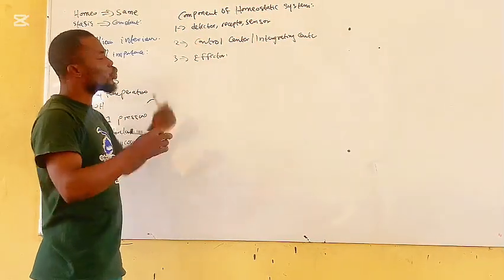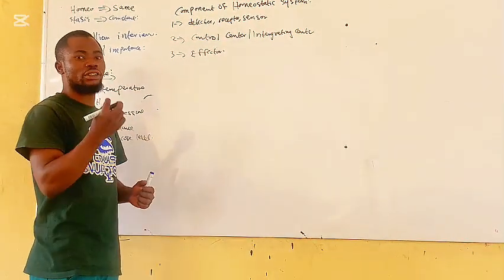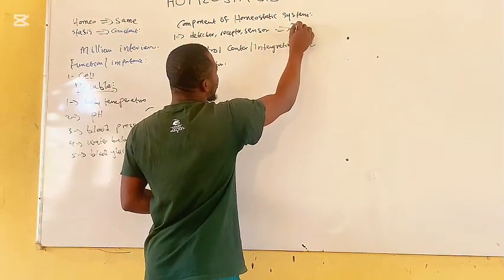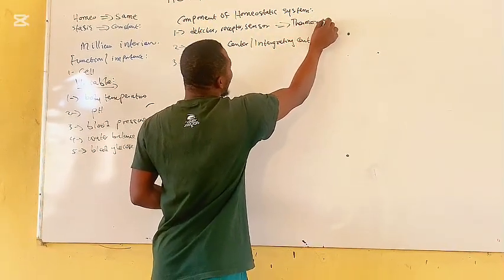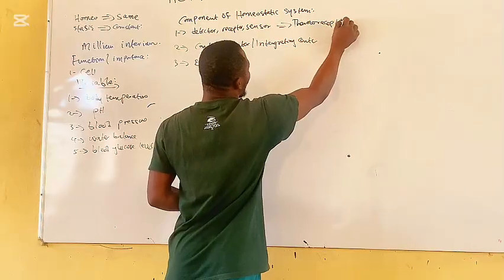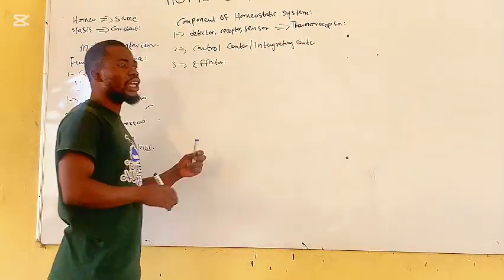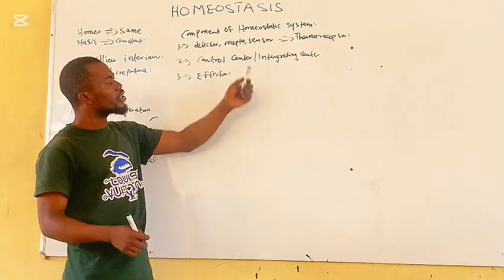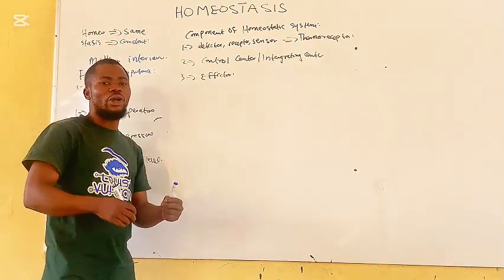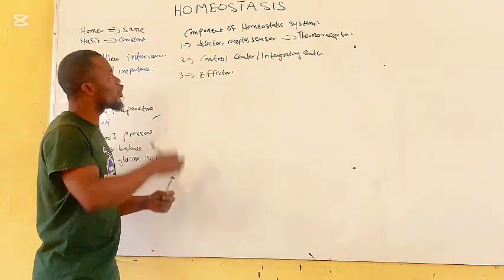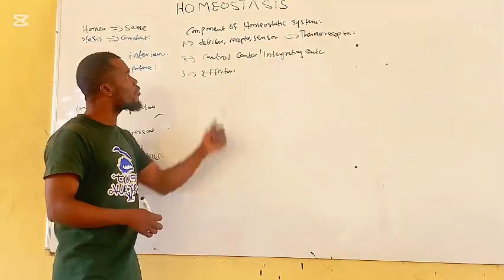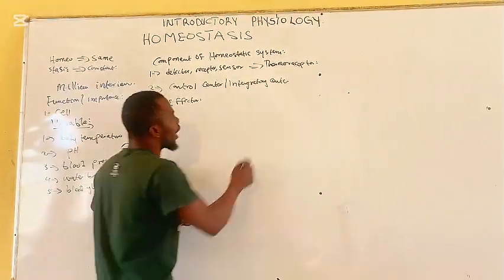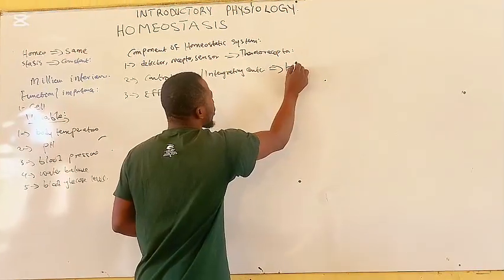The detector is the one that will detect changes, such as thermoreceptors, which detect changes in temperature. The control center, or integrating center, is the one that will integrate or process the changes coming from the detector. An example of the control center is the hypothalamus.